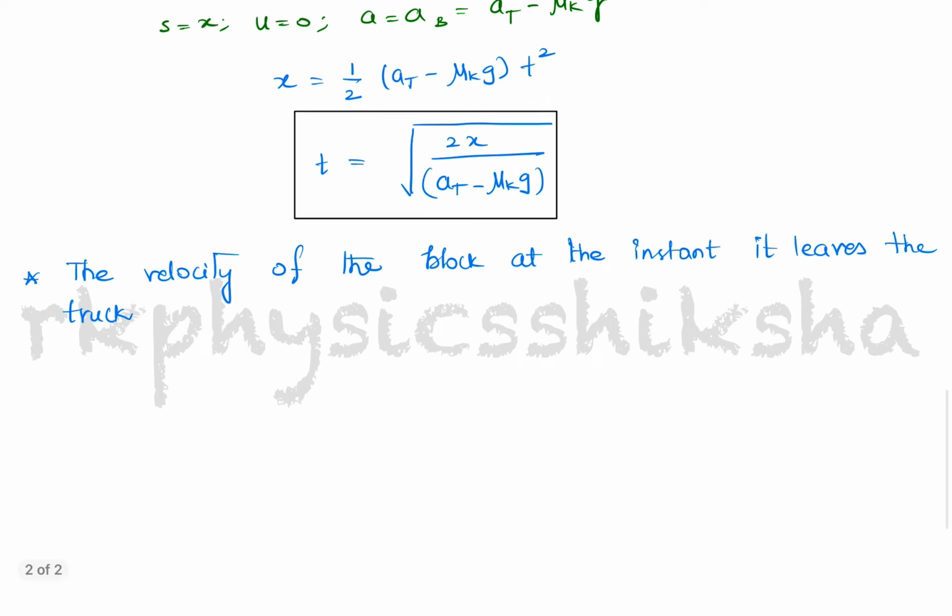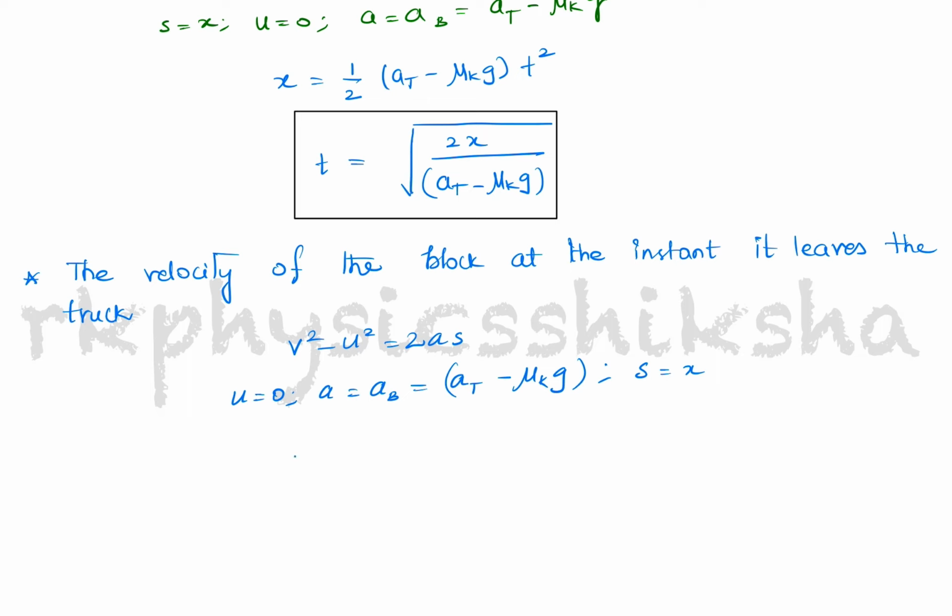So for that case, we simply can use the equations of motion again, which is v square minus u square is equal to 2as. And here we know very clearly that u is equal to 0, a is equal to ab, that is the acceleration of the block, which is equal to acceleration of the truck minus mu k into g, and the displacement that it will have is x.